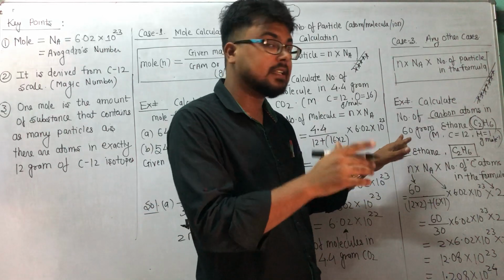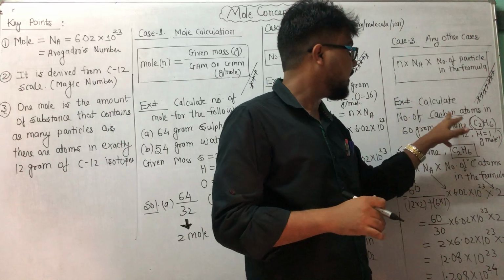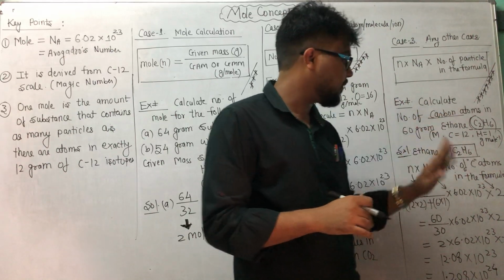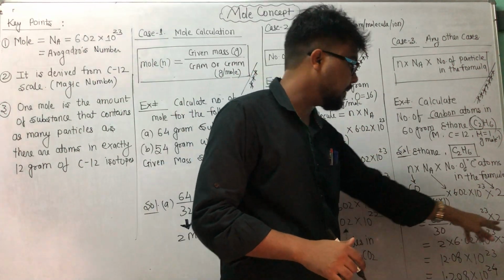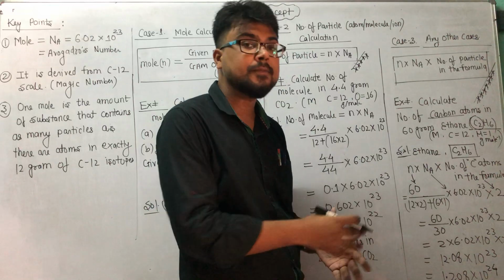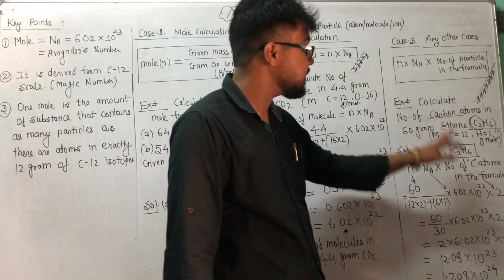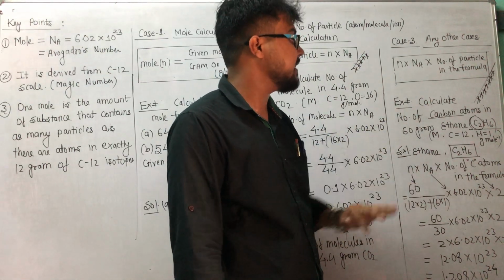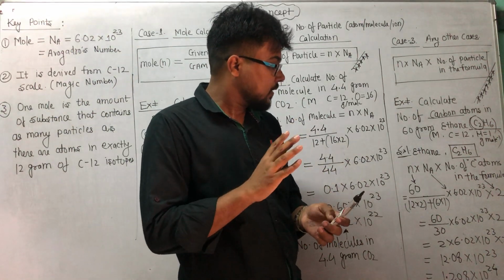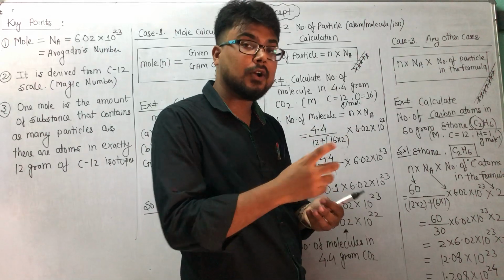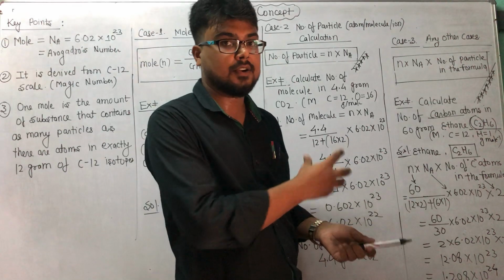But here he has asked only about 60 gram ethane, and the particle asked is carbon. So I multiplied by 2. So it will be 60 upon 30 multiplied by 2. Further you will solve and get this answer. What does this answer exactly mean? It is the number of carbon atoms in 60 gram ethane. So students, you can try for the number of hydrogen atoms in the same question and the total number of atoms in the same question. You will find different values for different concepts, correct?